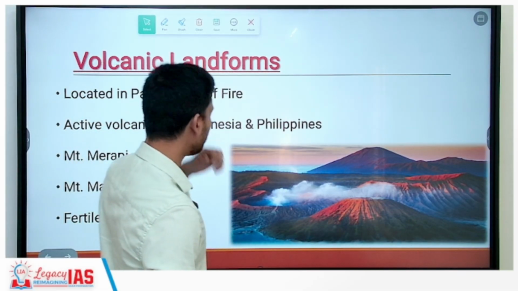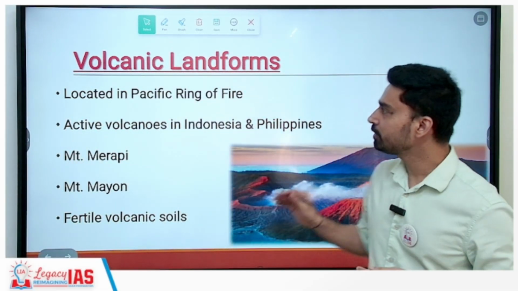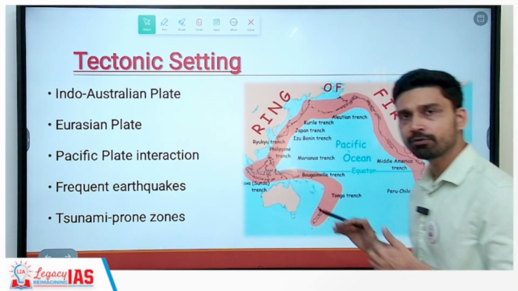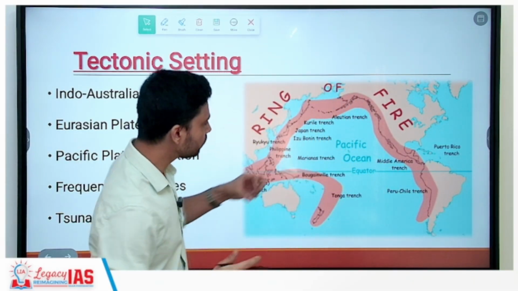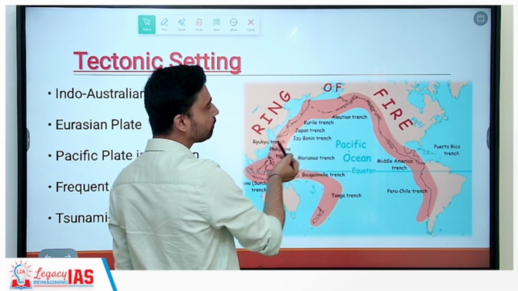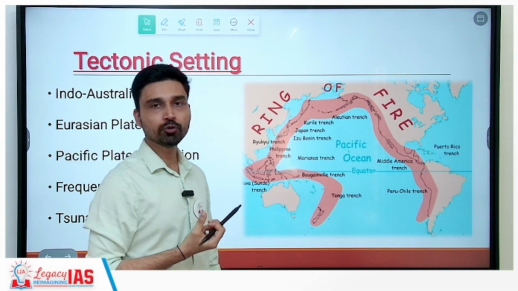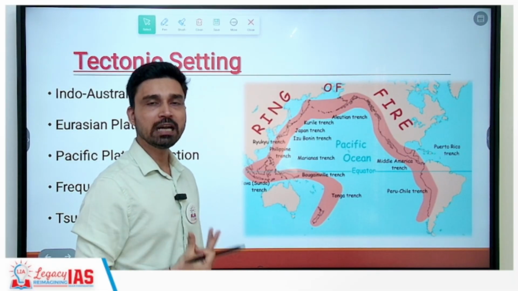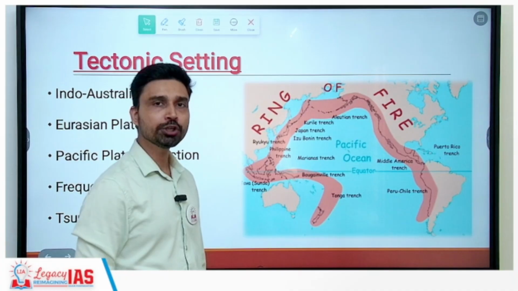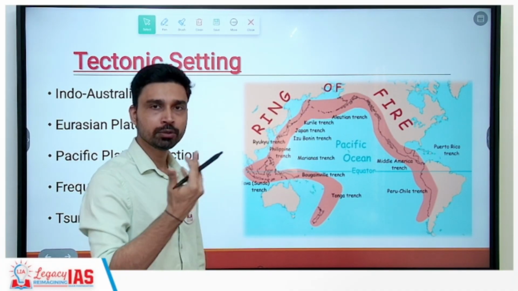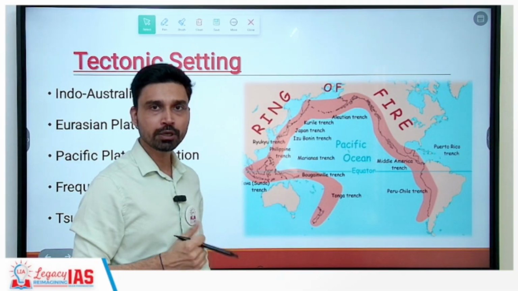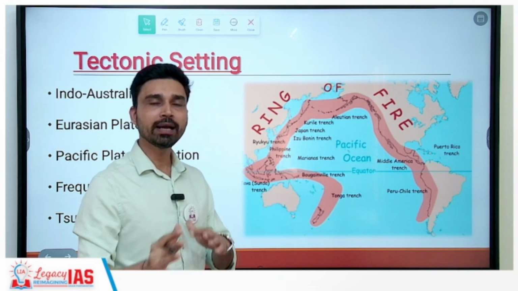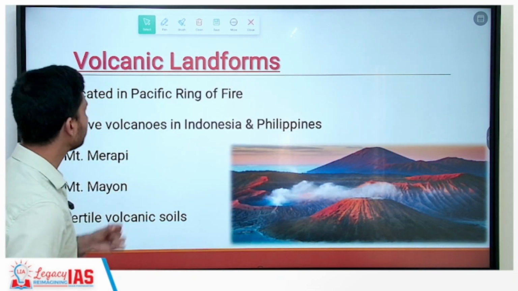So a lot of active volcanoes you will find here, because this entire region is located along the Pacific Ring of Fire. The Pacific Ring of Fire, you would have heard about it, read about it in geography. It refers to the rim of the Pacific Ocean along which you have the OC or OO convergence going on. Whenever you have ocean-ocean convergence or ocean-continent convergence, we know that as a direct result, a large volume of magma is generated. The magma pushes its way up through the landform, to the crust of the earth, comes out in the form of eruption, and then when the lava cools down and solidifies, it creates mountain, plateau, island-like structures. So that is part of the Pacific Ring of Fire.